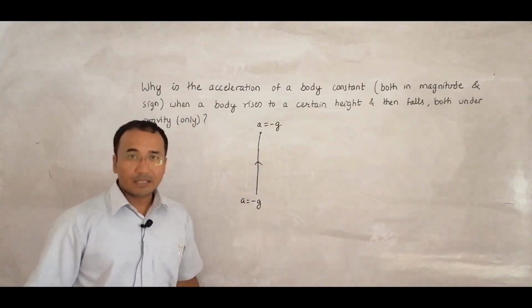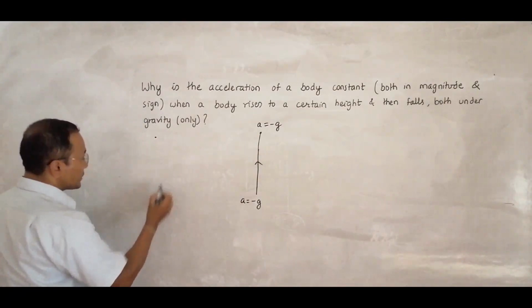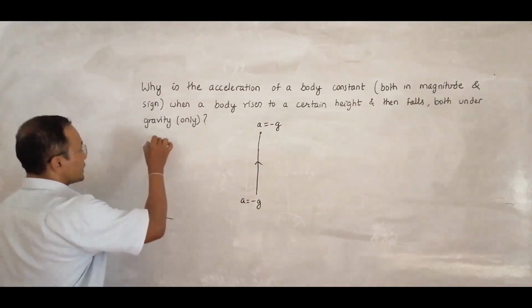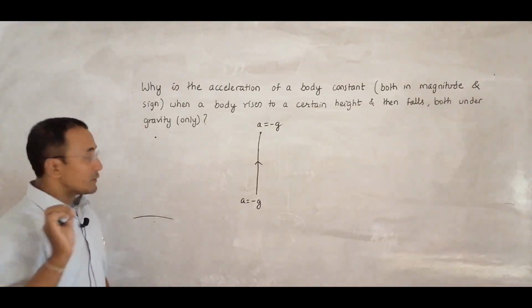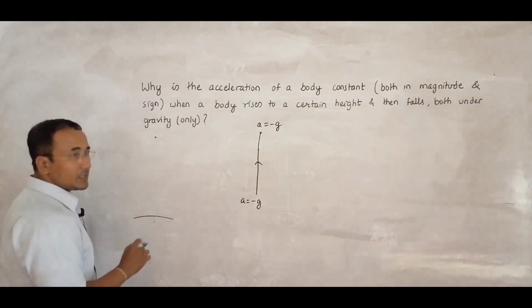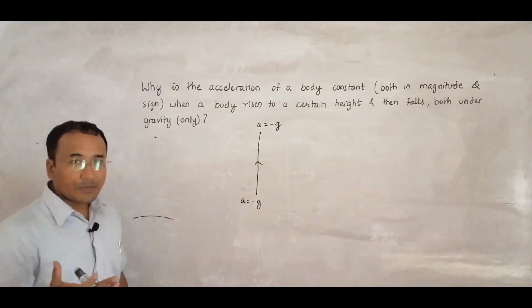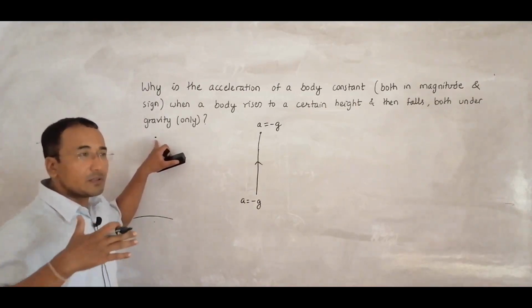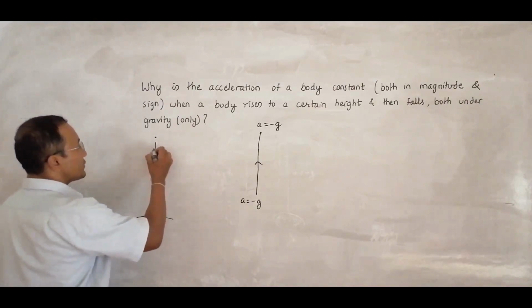Why is that? It is because at that time there is the force between this body and the earth, which means this body is constantly under the action of the force of gravity from earth. It doesn't mean that when it is at rest there is no force. Had there been no force, the body would have been at rest for infinite time. Since it comes down, that means there is a force in this direction.